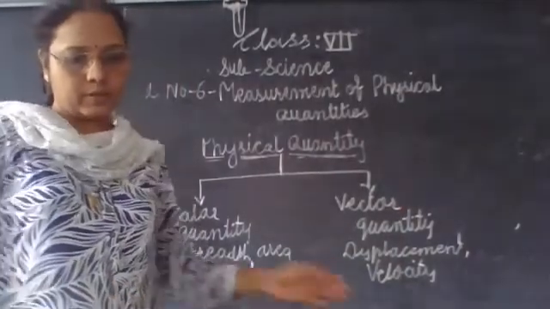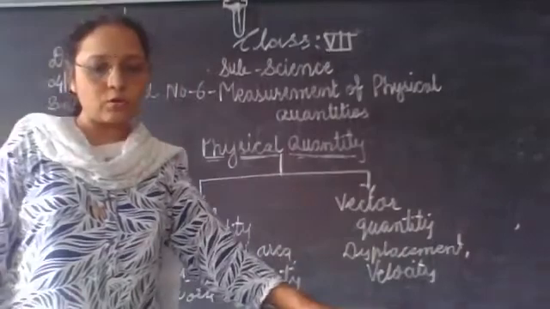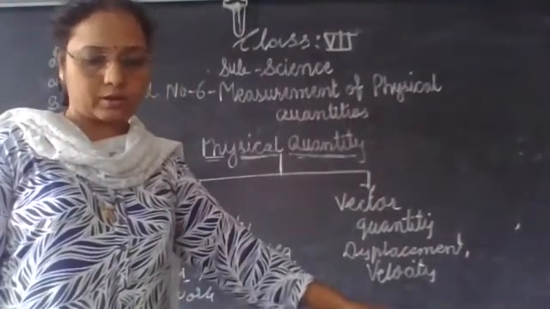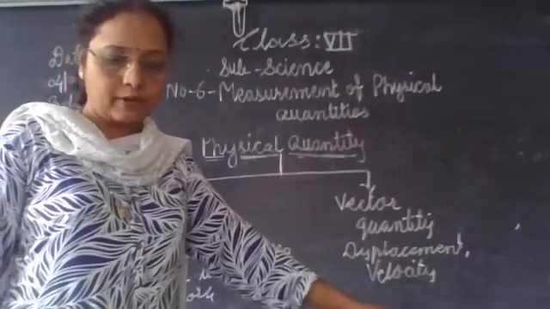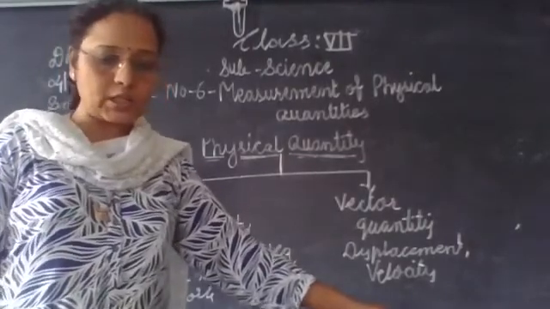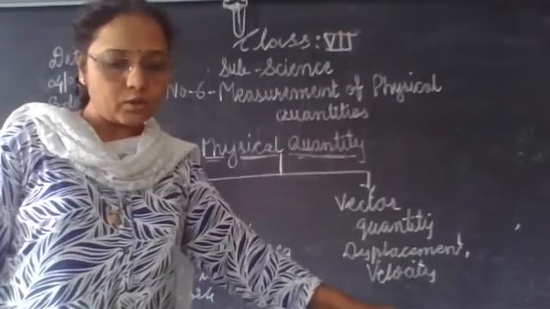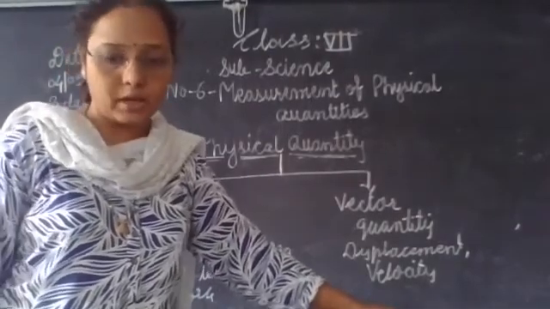Okay, take an example of a vector quantity. A displacement of 20 kilometers towards the north. An aeroplane flying at a velocity of 500 kilometers per hour towards Mumbai.